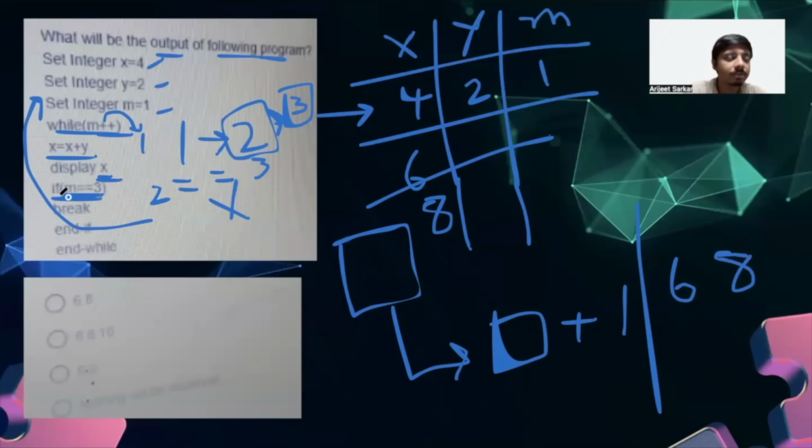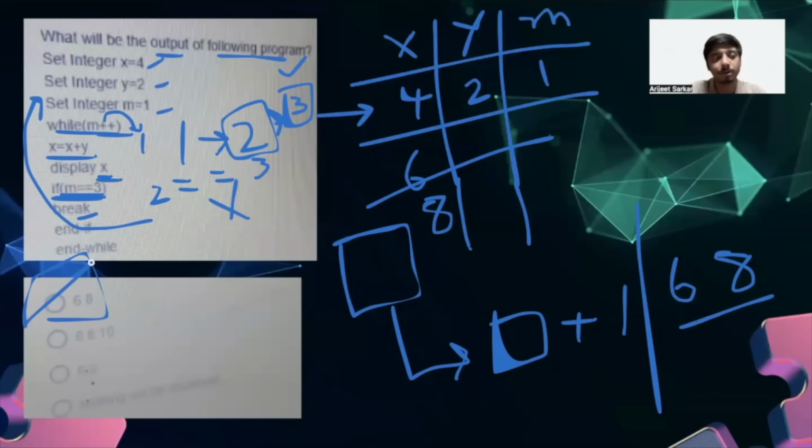Then we are checking if m is equal to 3. So it is true. The value of m has been incremented in the post order, so it is now equal to 3 and break will trigger and we will move out of the while loop, ending the whole operation, and whatever values we have printed are our output. So we have 6, 8. So as per the options, A will be the correct answer, which is 6, 8, right? So that's how we can solve this particular problem.